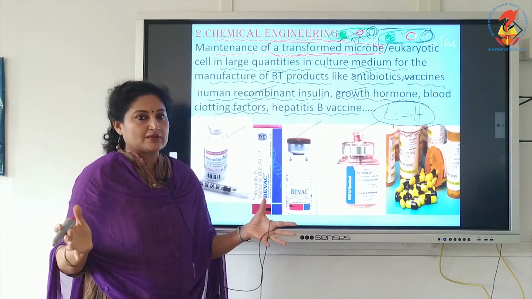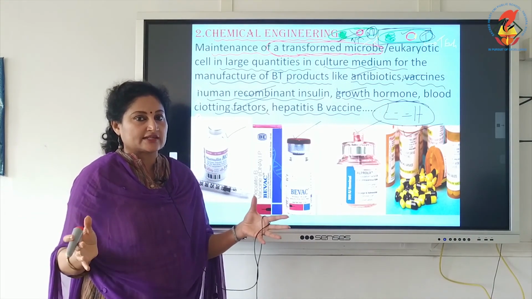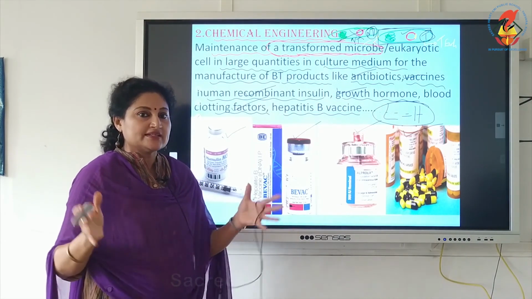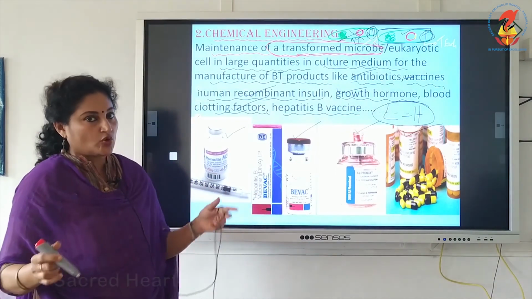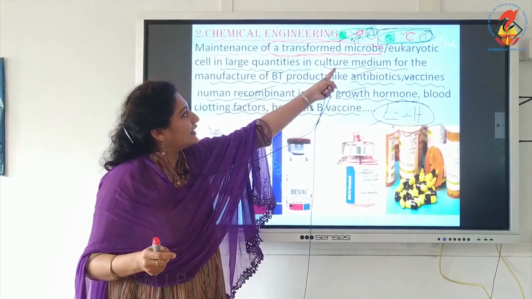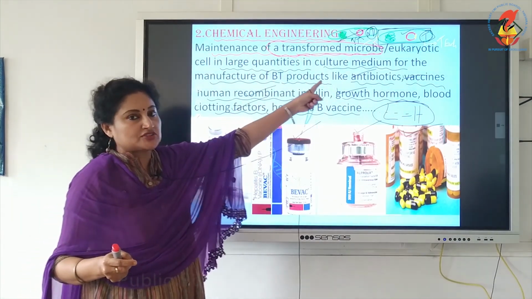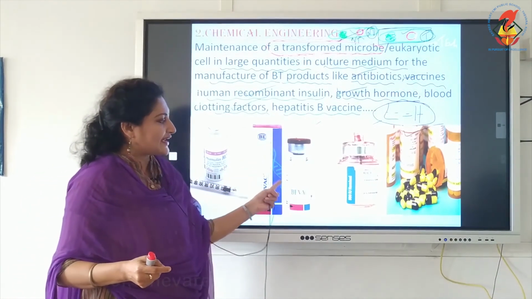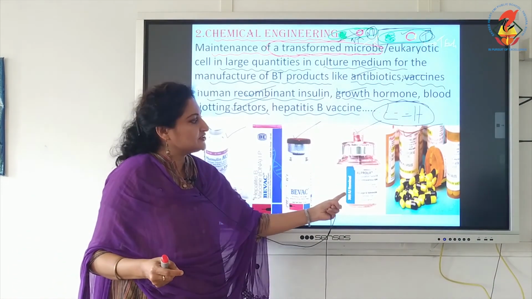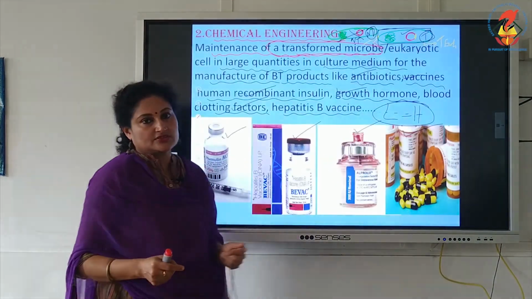I told you how it becomes a transformed microbe when it has an rDNA. When it is not manipulated, it is non-transformed. So we are maintaining this transformed microbe in culture medium, and that too on a large scale, for the production of certain products like insulin, then vaccines, coagulating agents, drugs, etc.